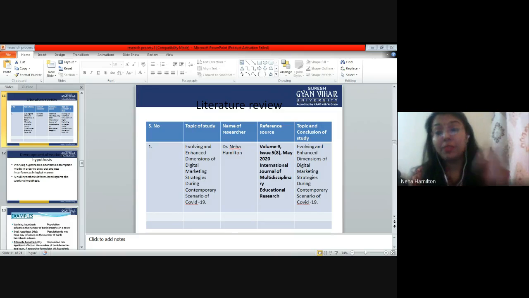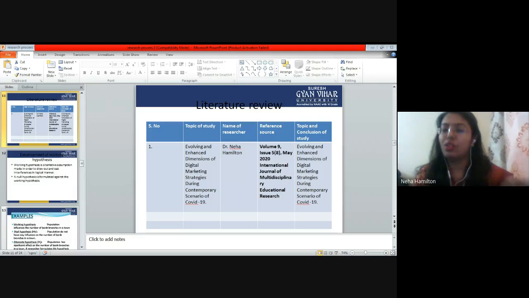A Facebook post, but that should be from an authentic source, right? If you are taking a Facebook post from an Indian government website or from the Prime Minister's official page, that's okay, you can take it. So you have to write the serial number.